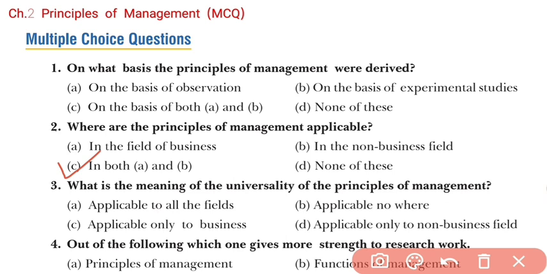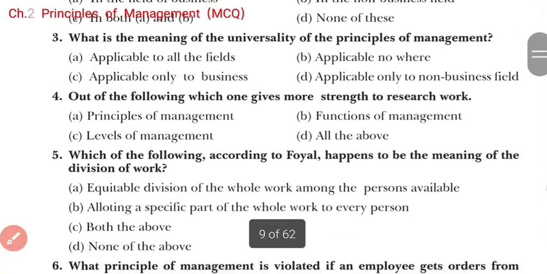Okay, now coming to the next, what is the meaning of the universality of the principle of management? Here we should focus on the word universality. Universality means applicable to all fields. So just remember, here the answer will be A. Okay, applicable to all the fields. Now moving forward to the next questions.